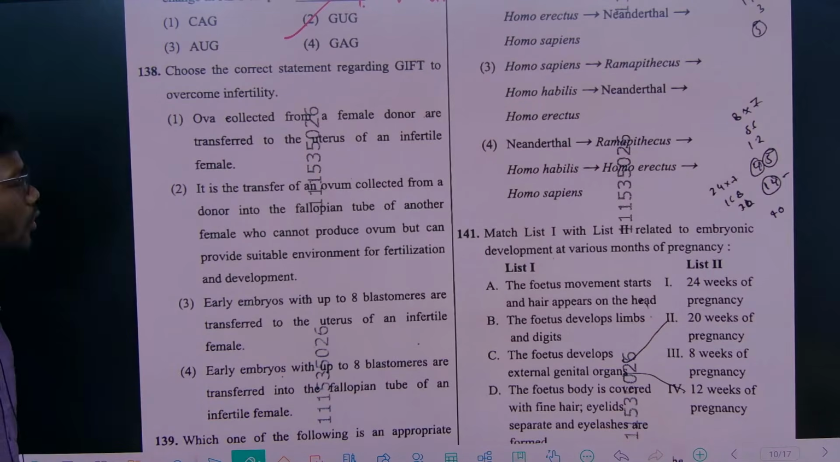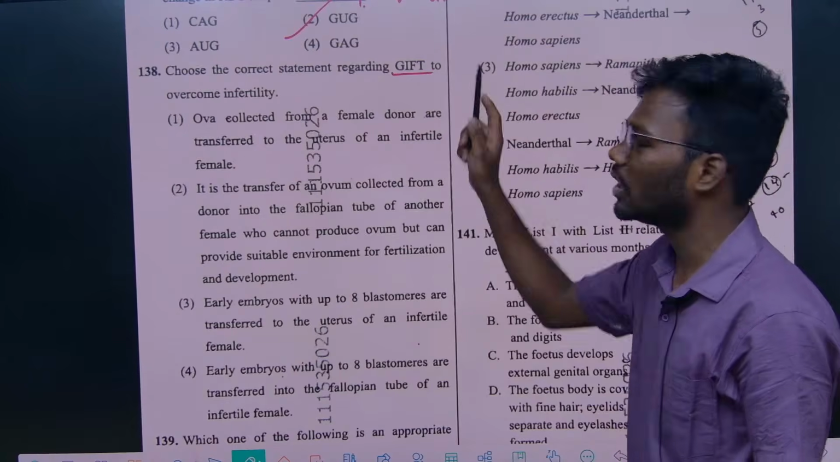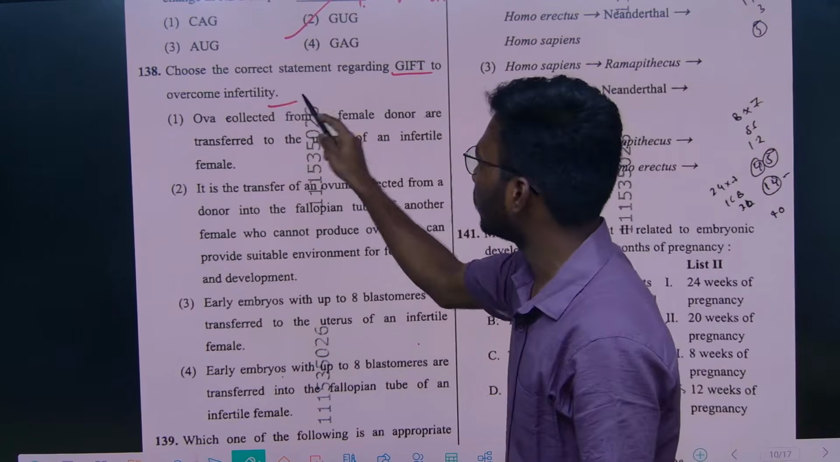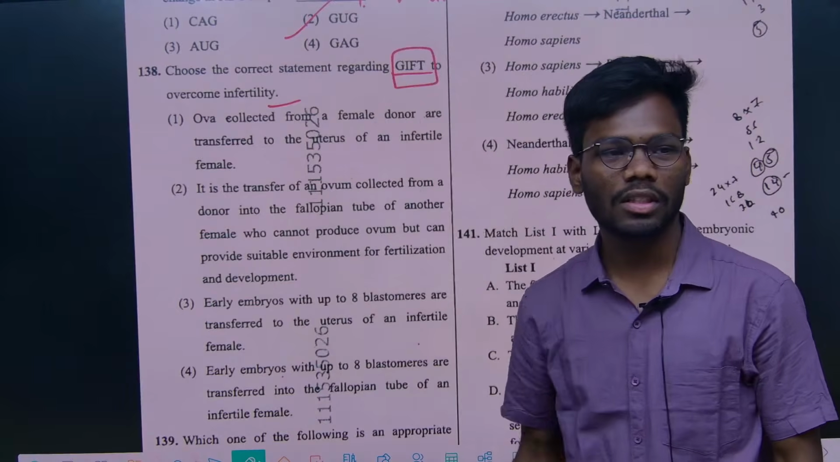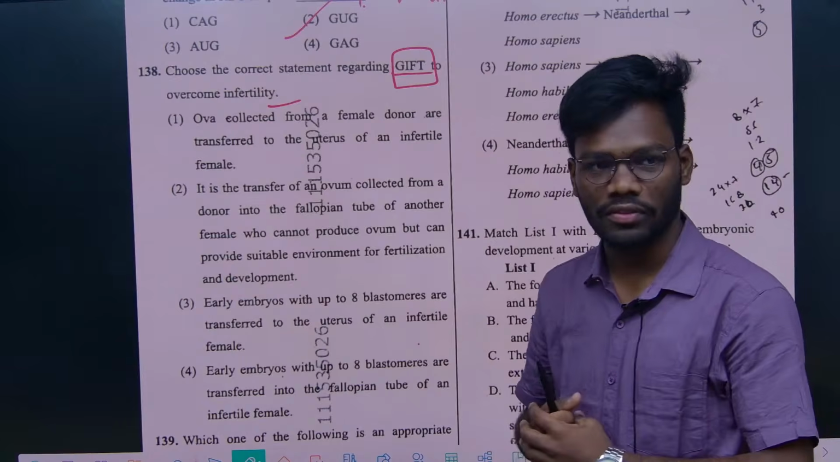Right. Coming to this 138 question, let's see. Choose the correct statements regarding GIFT, G-I-F-T, gamete intrafallopian tube transfer to overcome infertility. So they are asking about GIFT. This is about human health, right? We'll see what is meant by GIFT.